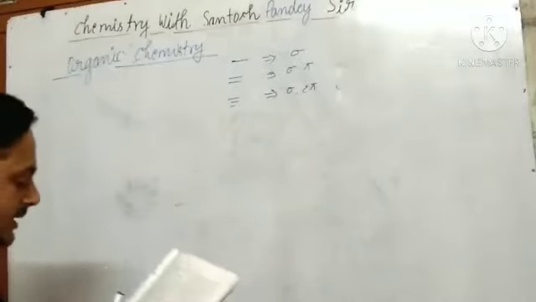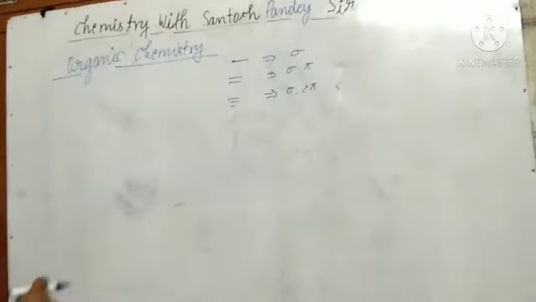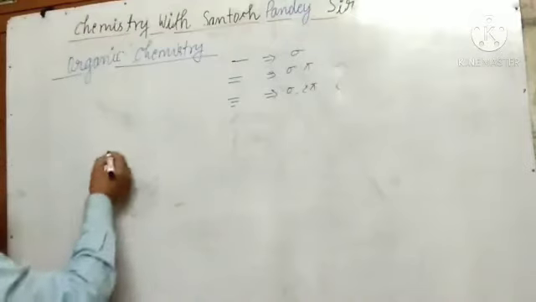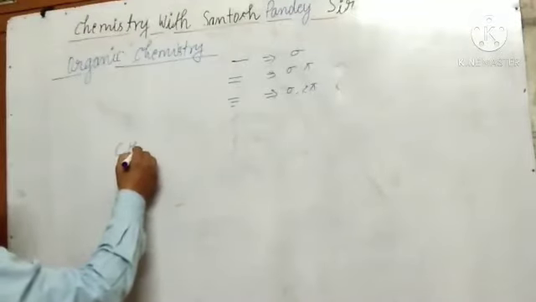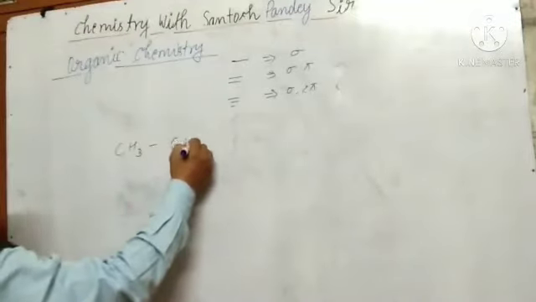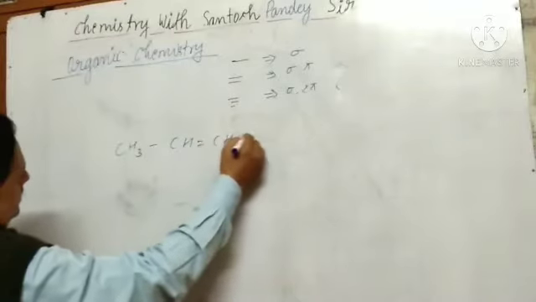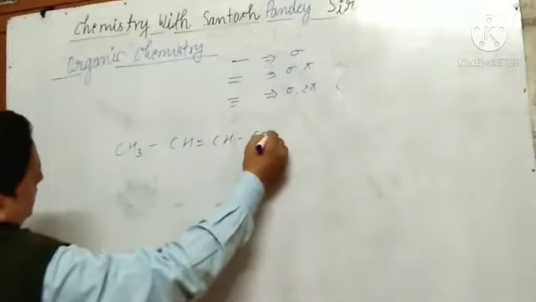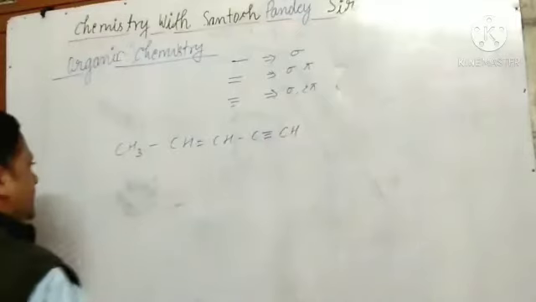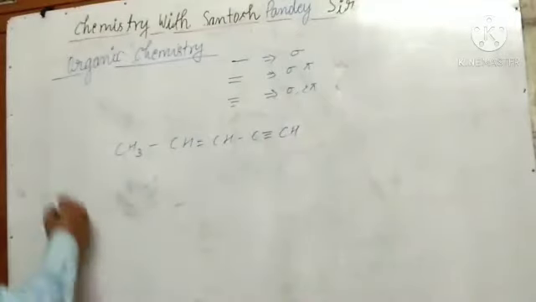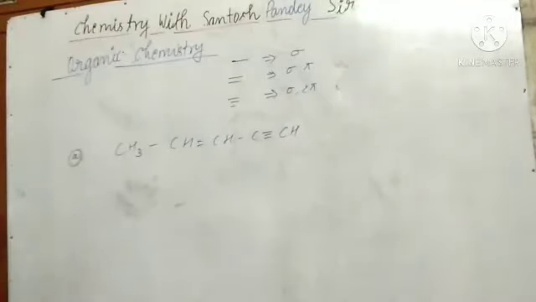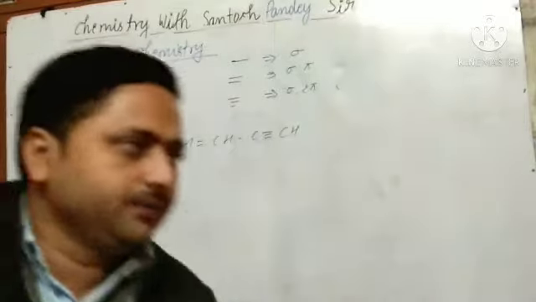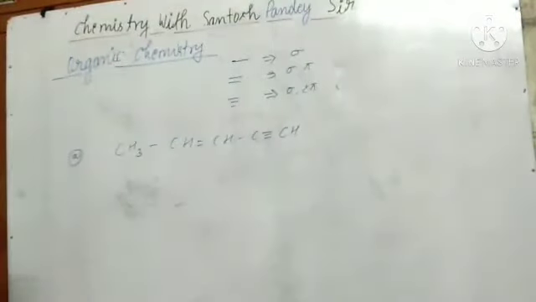One example is given there. It is being asked here, like this compound is there. Like this compound I wrote. And I am asking the number of sigma and pi bonds here. So we can calculate the number of sigma and pi bonds.